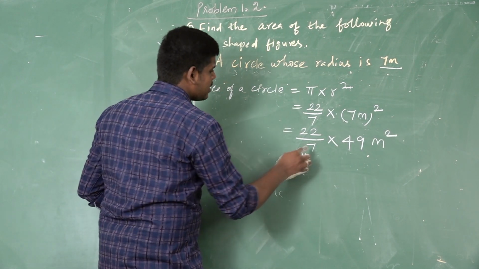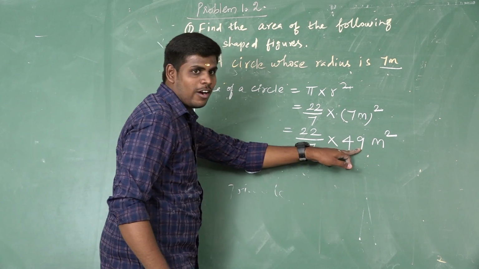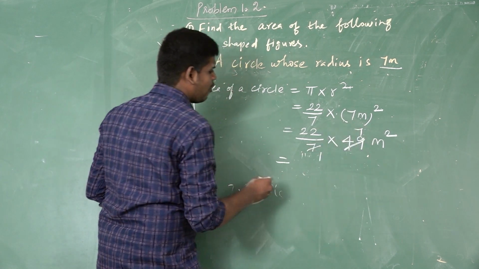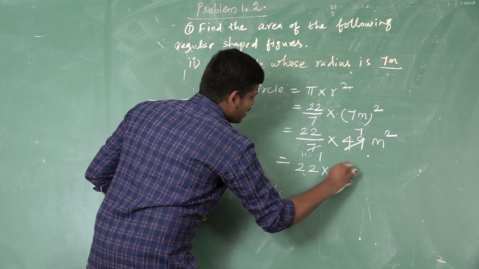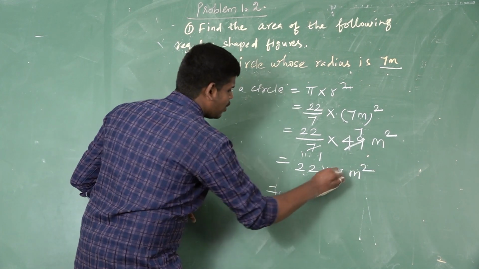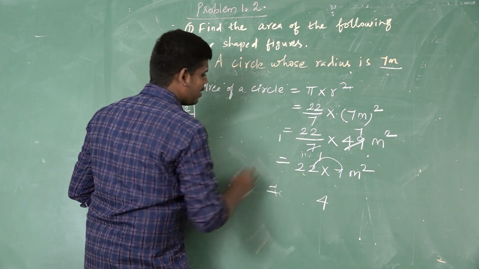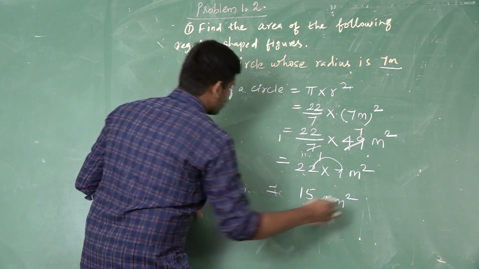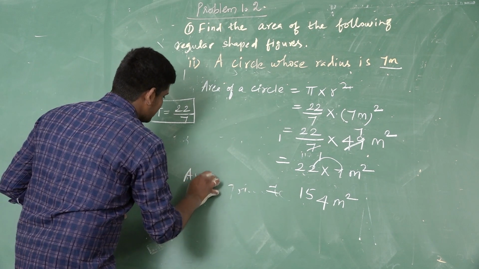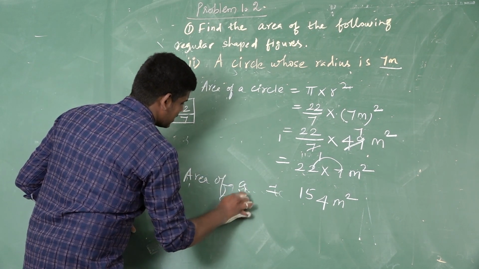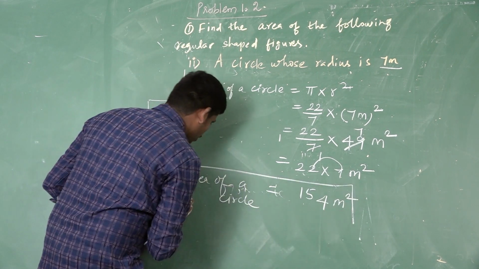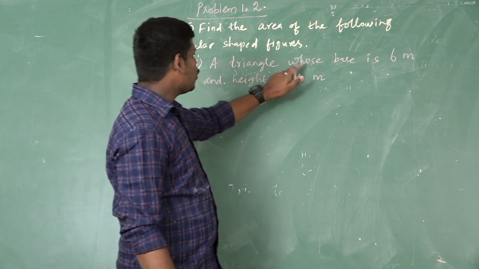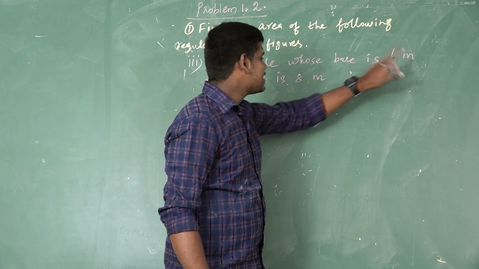So we can calculate: the denominator is 7, the numerator is 49. We know the 7 times table. 1 7 is 7, 7 7s are 49. So 22 multiplied by 7 meter square. Now we multiply: 7 2s are 14, remaining 1. 2 7s are 14, remaining 1, here we get 154 meter square. So the area of a circle is equal to 154 meter square.